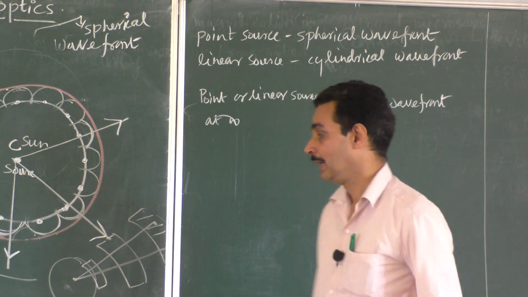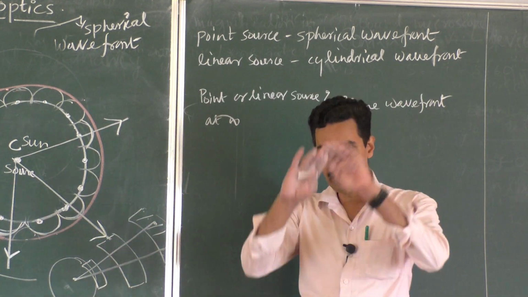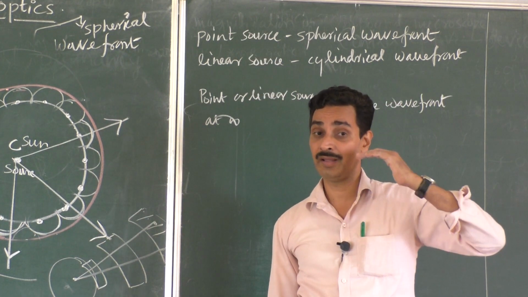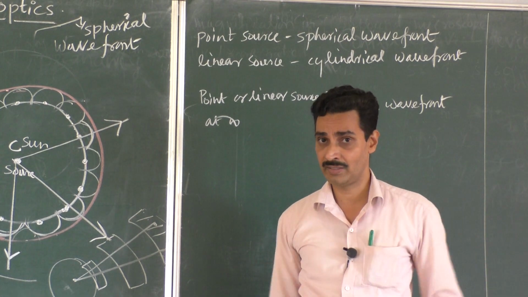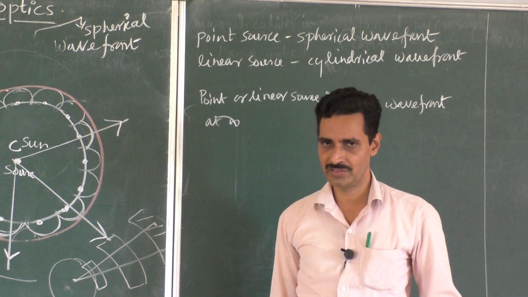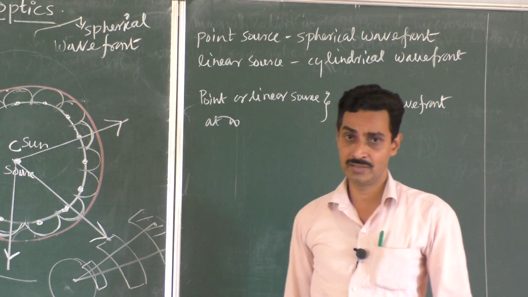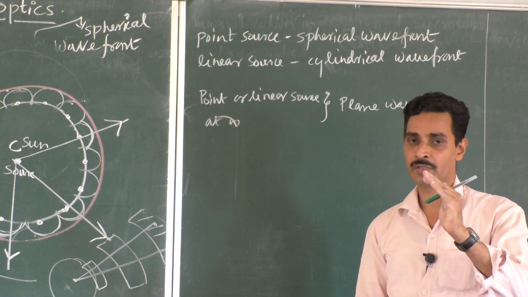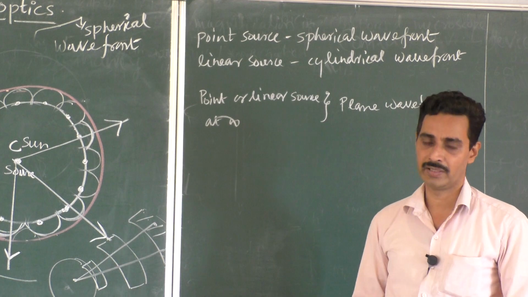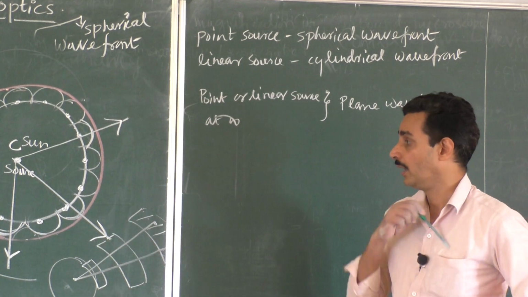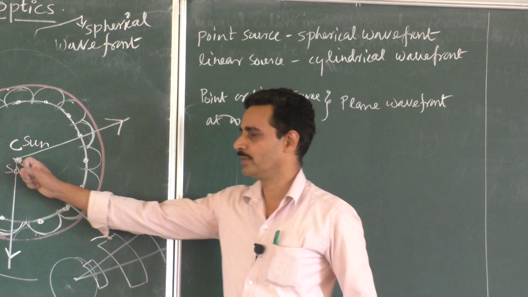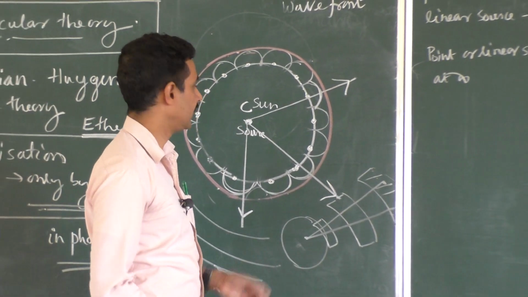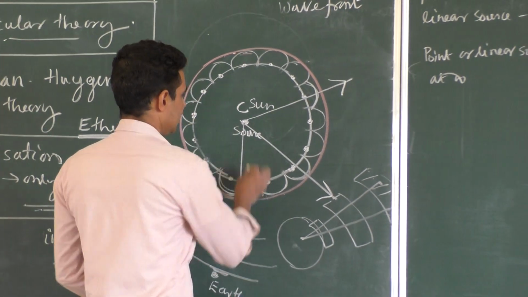Now, just now we said that if you have a spherical wavefront and you draw a normal, it gives a ray of light. Ray of light is our ordinary word, right? That we use in our day-to-day life. But wavefront is a special concept given by Christian Huygens in his wave theory. He said that for a surface, if you draw a normal, you will get a ray of light. Normal to the wavefront gives a ray of light. Now, how are the rays of light coming from a point source? If you come back here and draw a normal to the wavefront, how does it look? It is diverging, right?